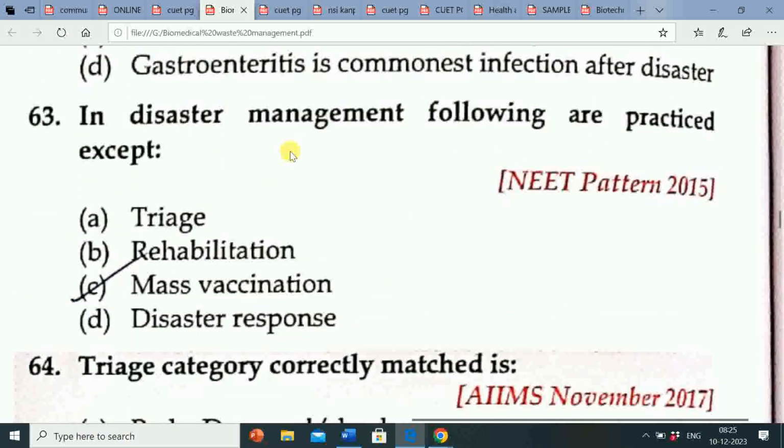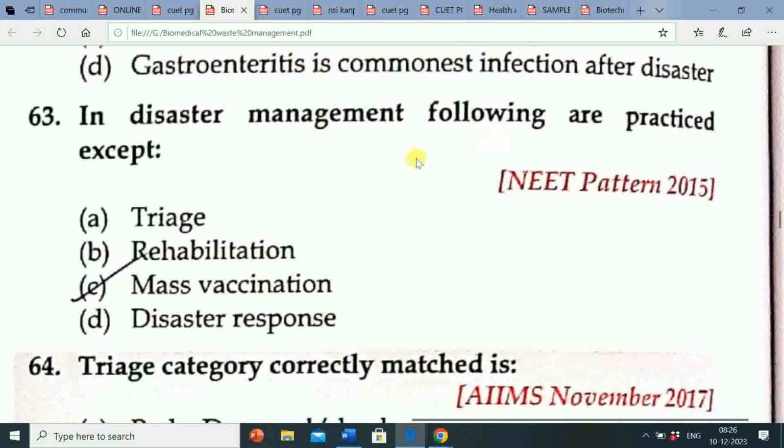Next question is: in disaster management, the following are practiced except. Option A triage, option B rehabilitation, option C mass vaccination, option D disaster response. So the correct answer is option C mass vaccination. Mass vaccination is not practiced in disaster management. And options A, B and D, that is triage, rehabilitation and disaster response, are practiced in disaster management.